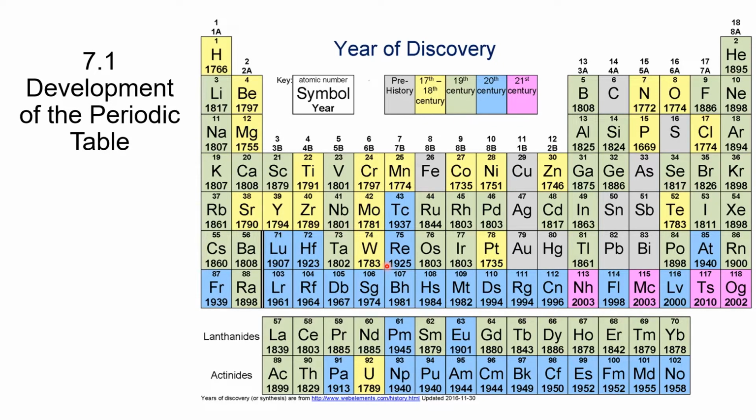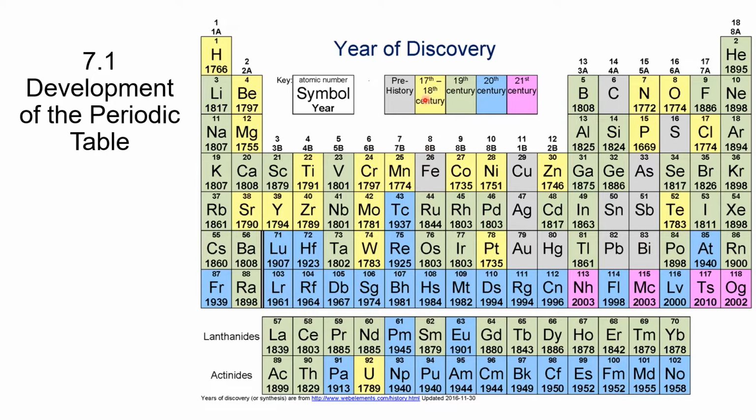And I like looking at this because it gives us an idea of what elements were discovered over time. If you look at the ones that are listed in gray here, those were all present in their elemental form before, in prehistory. So those were found by people before they even knew what chemistry was.